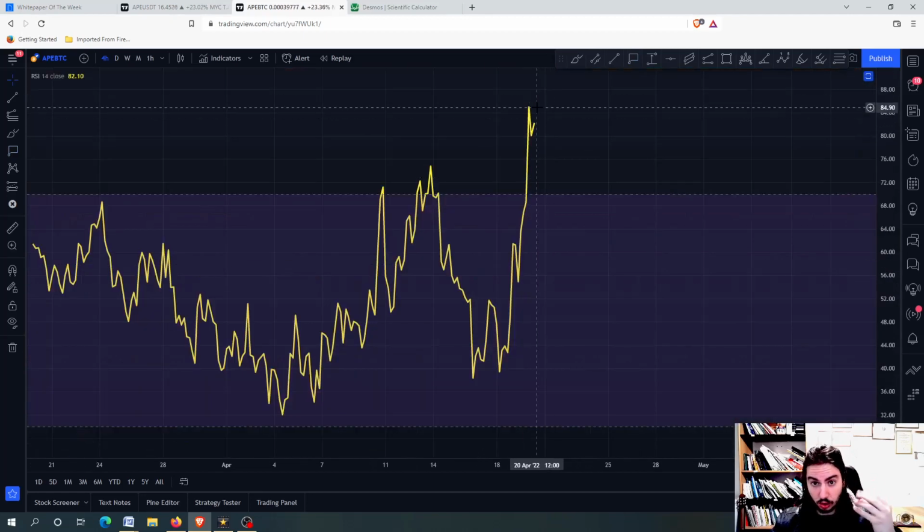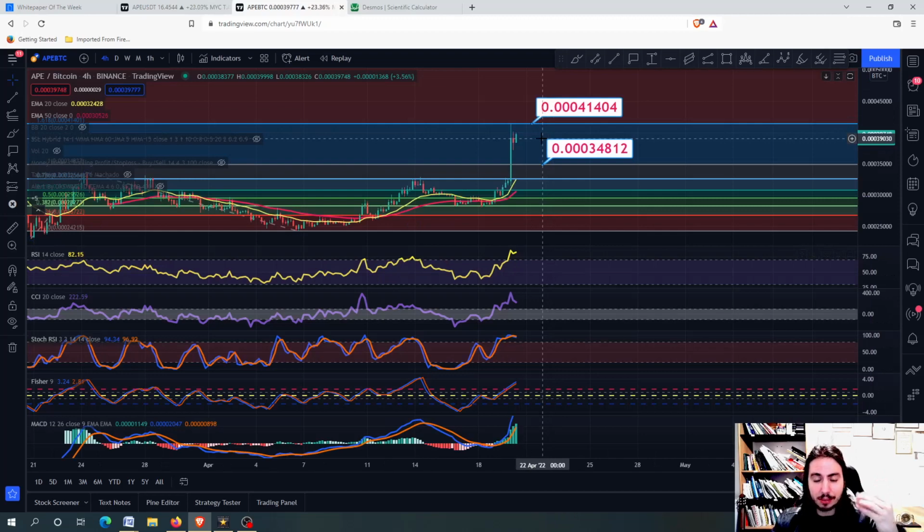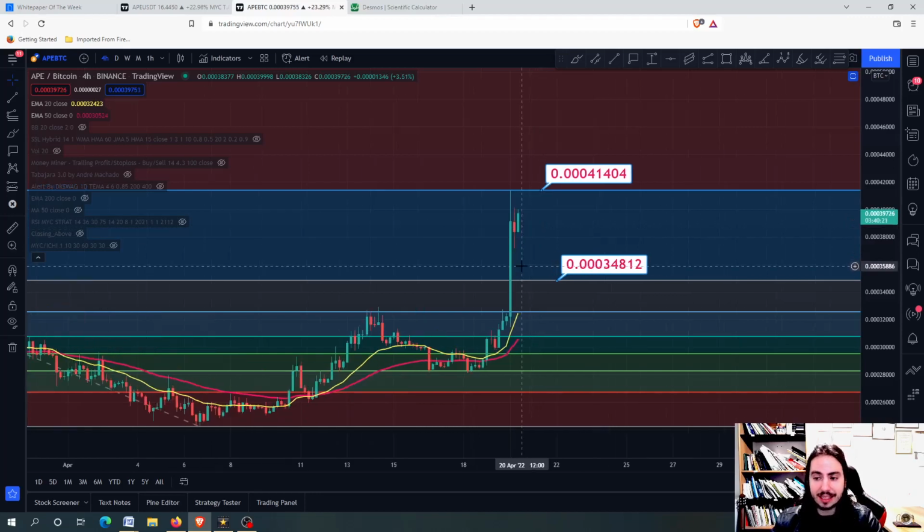We should not ignore the fact that we have the RSI above 80 and many other risk metrics, but here we are going mostly with the price analysis, and we are keeping in mind that the increase in the demand for APECoin will increase the price, and therefore if APECoin stands as a successful coin, then the price will get even higher. But nothing goes up forever, so we have to be extremely careful.